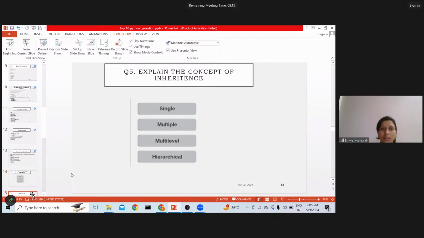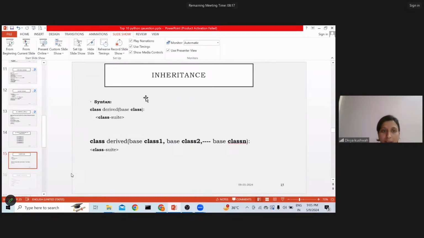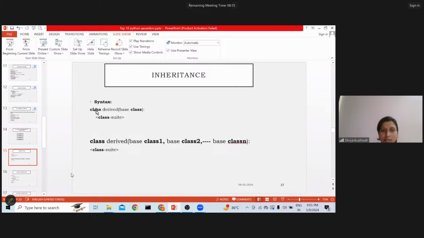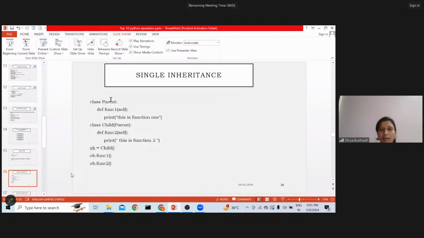So what is the syntax of inheritance? Class Derived, and in brackets the base class. The name of the class is base class. Let's see that with an example. I have a class named Parent. I have a function one inside the Parent, which I will use from the child class, right?